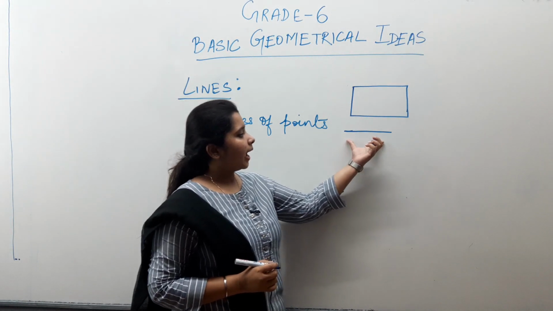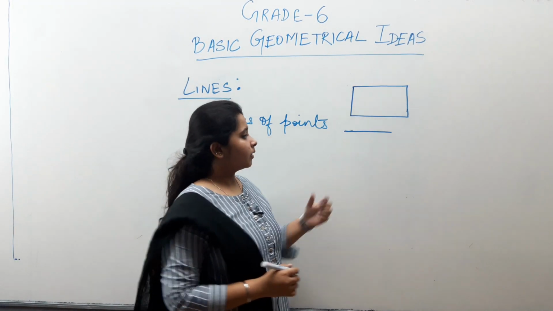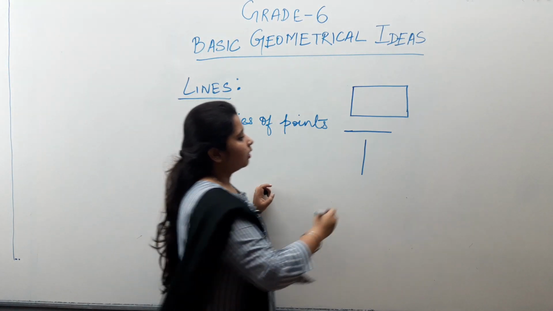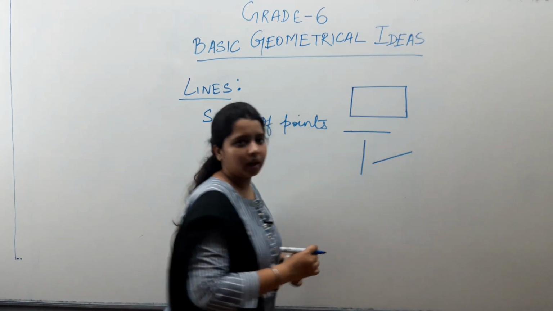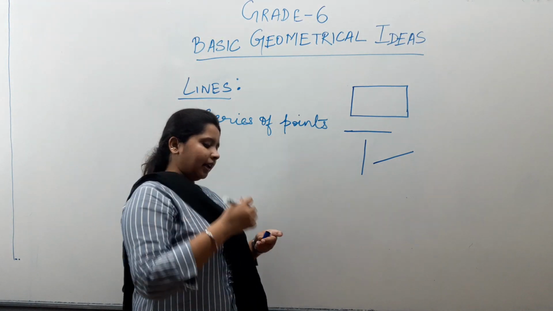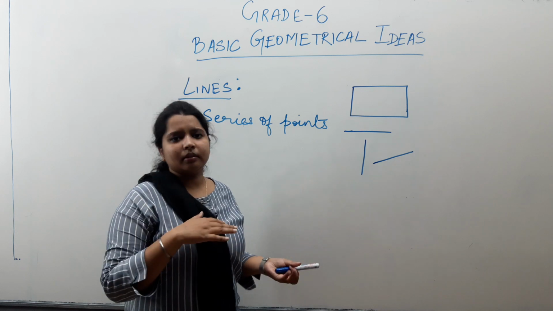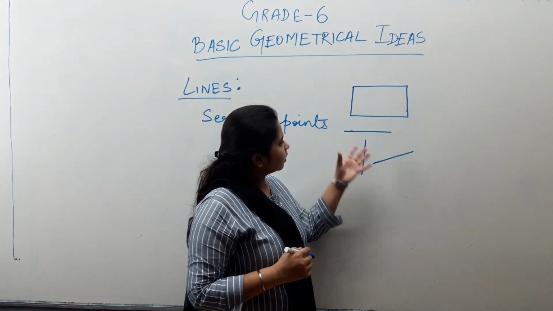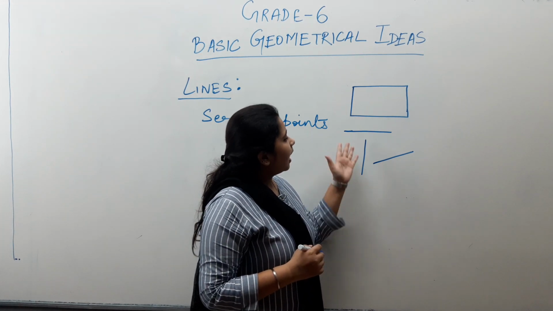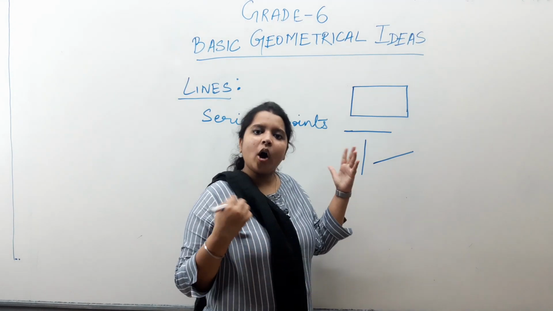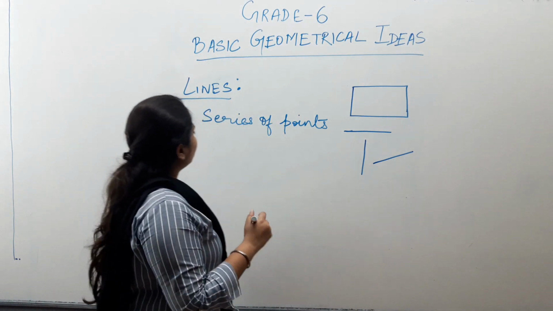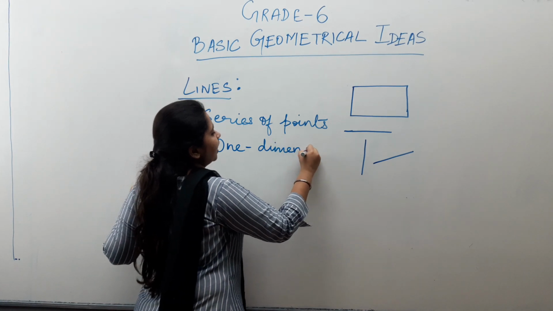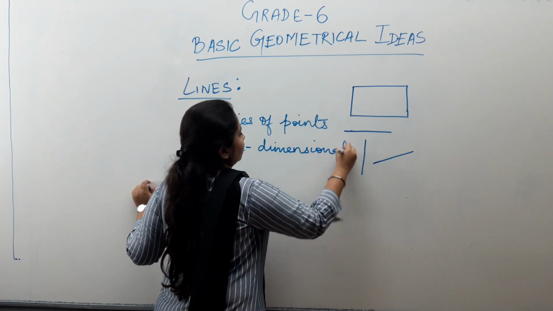This line has a length, you can say that this line has a breadth or height, or this line has a breadth or height. See, length, breadth and height are actually the same, just a difference of orientation. So these three lines either have length or breadth or height. So lines are one dimensional. That means they have only one dimension.